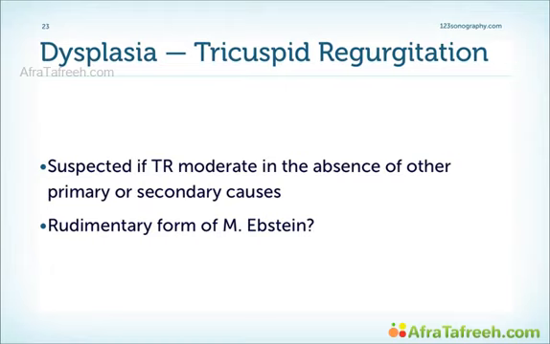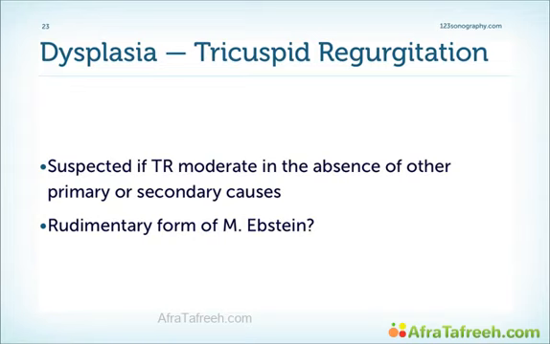The issue of dysplastic valves is not very well understood and very well investigated in humans. In the literature, we find much more in the animal world. I found reports about dysplastic valves in Florida panthers, in monkeys, in dogs and cats. In any case, you should suspect a dysplastic valve if TR is moderate in the absence of other primary or secondary causes for TR.